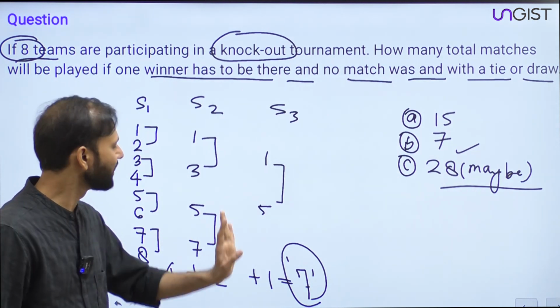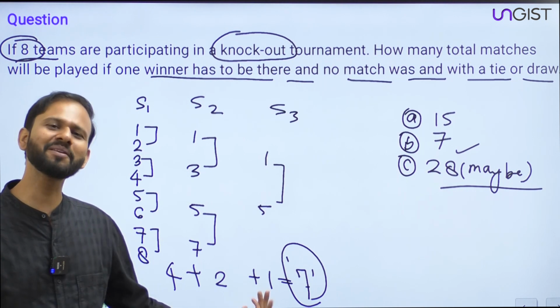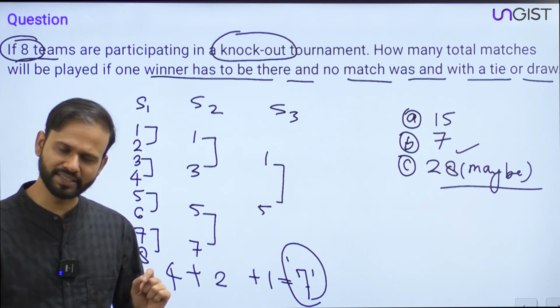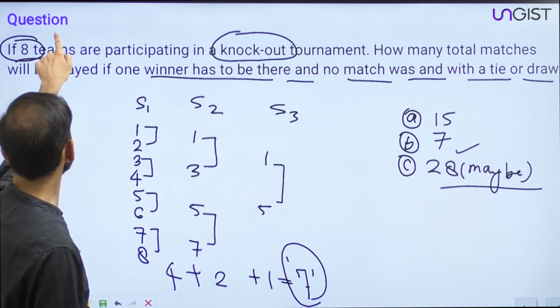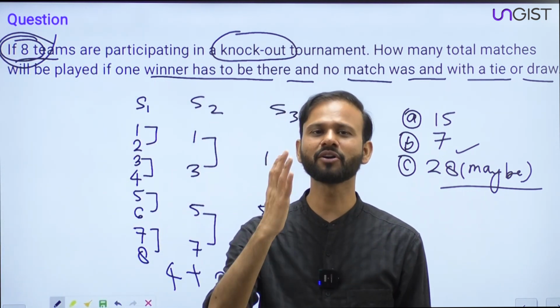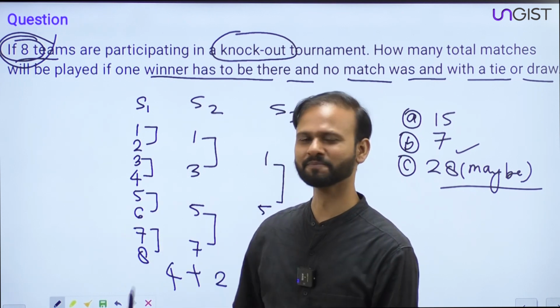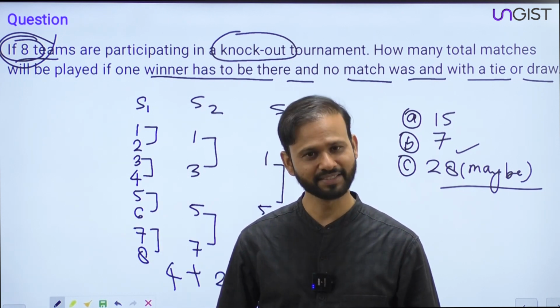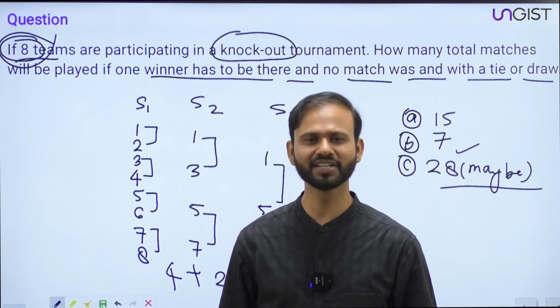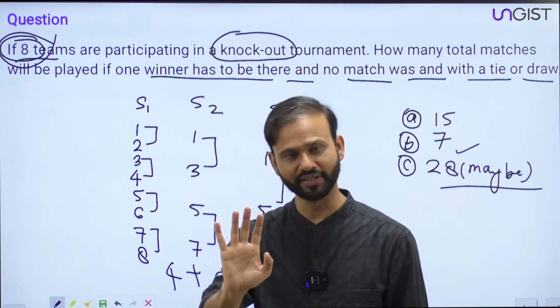That is okay, but I'm not liking this approach. Why am I saying I don't like this approach? The reason is, here the number is very convenient. Here the number is 8. Suppose you get an odd number, then what will happen? This approach fails. If there are 9 teams, obviously you can't do it like this. The answer is 7, that is okay.